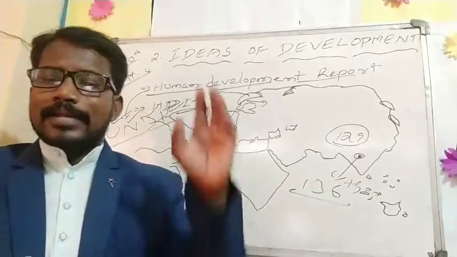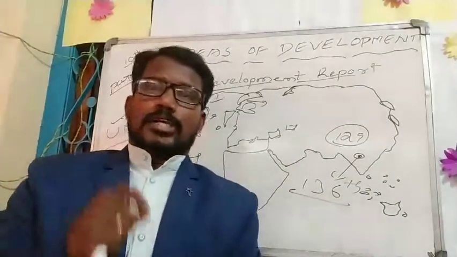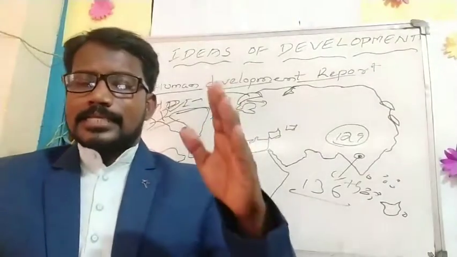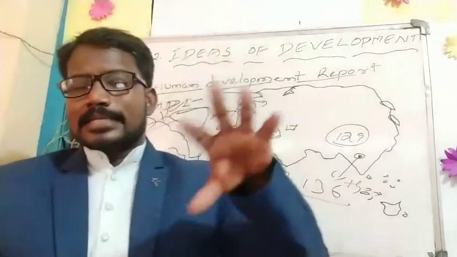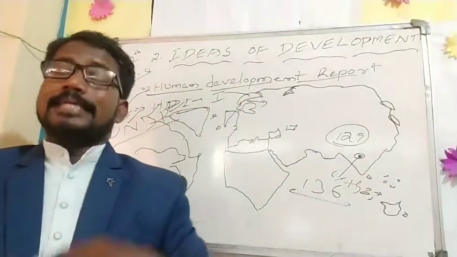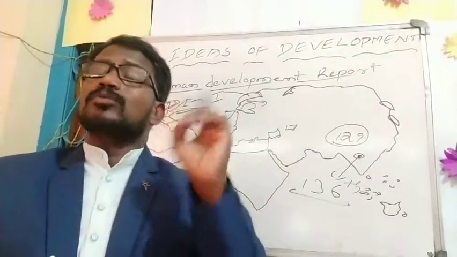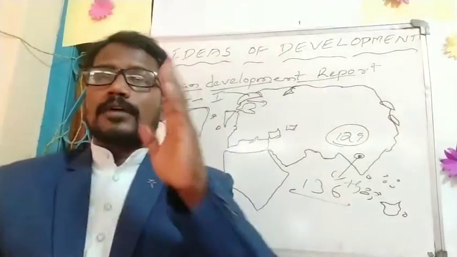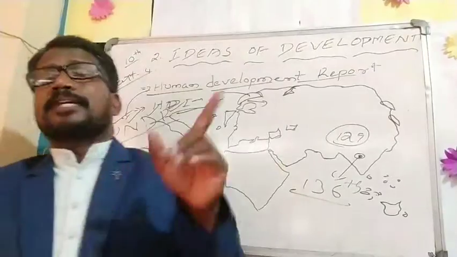Next, average years of schooling. If you see the table, it is also one of the headings. Average years of schooling is the average number of years of education received by people ages 25 and older. And next, per capita income.